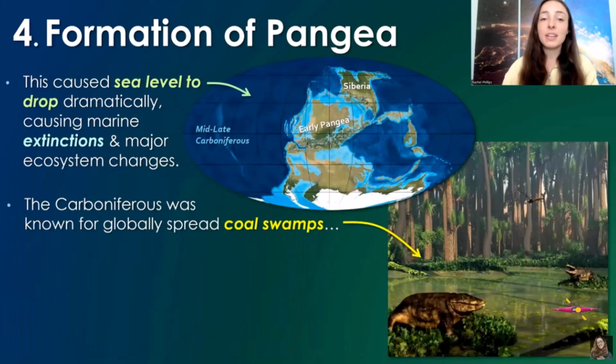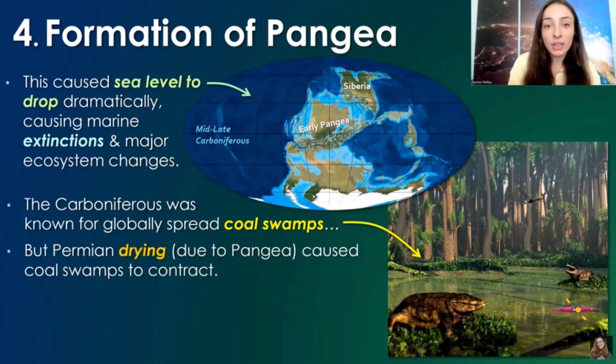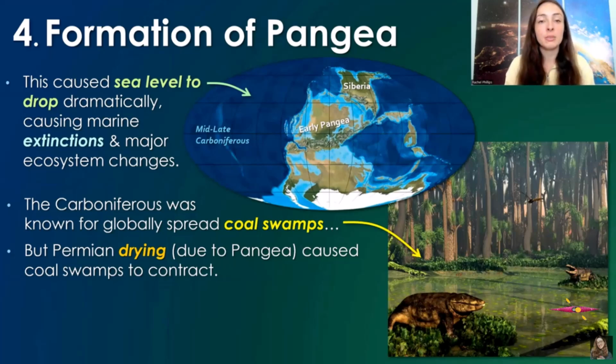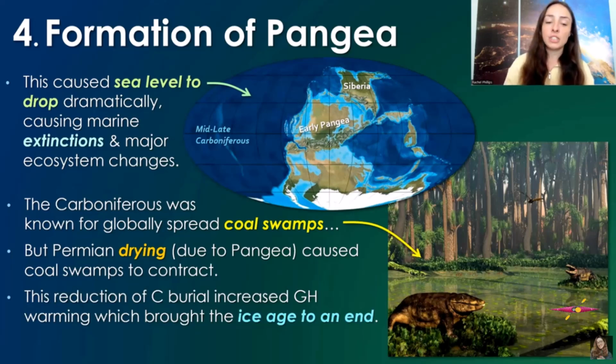System changes, and because the Carboniferous was previously and mostly known for its globally widespread swampy coal environments, the climatic drying or increased aridity that the supercontinent Pangaea brought with it greatly contracted these coal swamps, and this contributed to mass extinctions, but it also did eventually cause enough of a decrease in carbon burial to bring us out of the ice age and into a period of warming, which eventually led to the greatest extinction event of the Phanerozoic eon at the end Permian, which was not only caused by the warming due to the contraction of coal swamps, but also major volcanism, which I talk about in my video about that extinction event, which I'll link up here if you want to check it out.